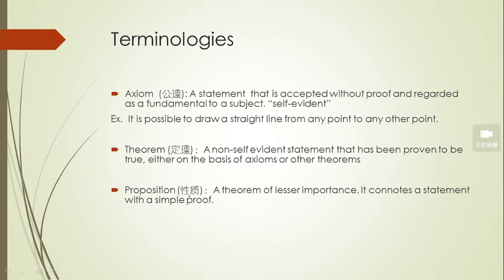Now, next one, proposition, okay? That is called 性质 in Chinese. What does proposition mean? A theorem of lesser importance. It connotes a statement with a simple proof. If you read some advanced mathematics textbooks, you might see those, and sometimes you get confused with those kinds of terminology. Actually, they are totally different, okay?